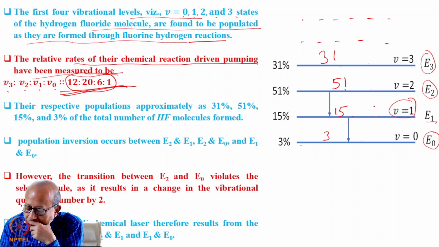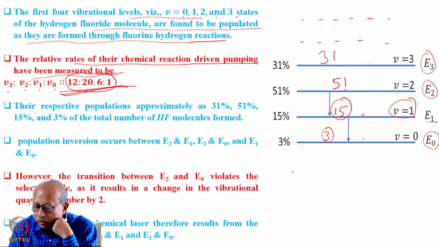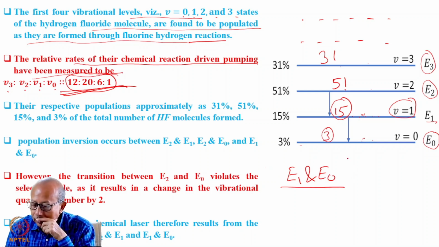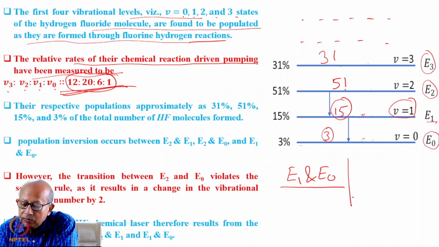For the transition between E1 and E3, this has more population than this, so population inversion exists between these two. Population inversion exists between E1 and E0. Then population inversion exists between E2 and E1.